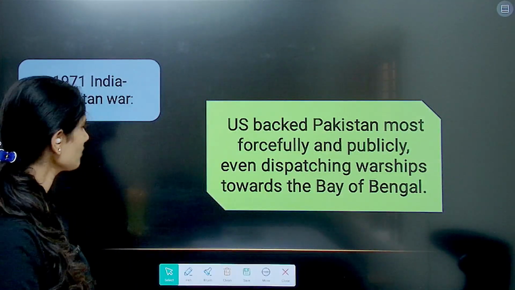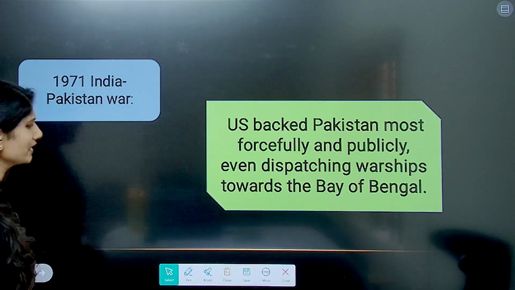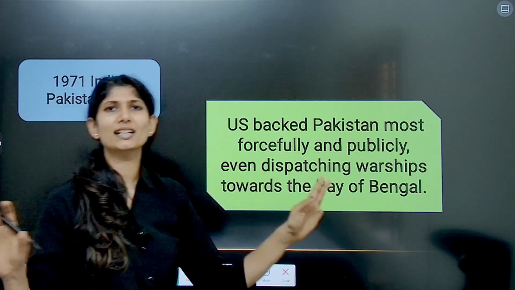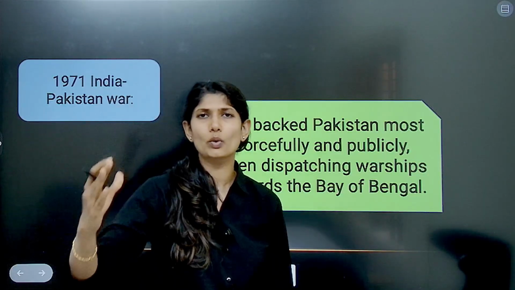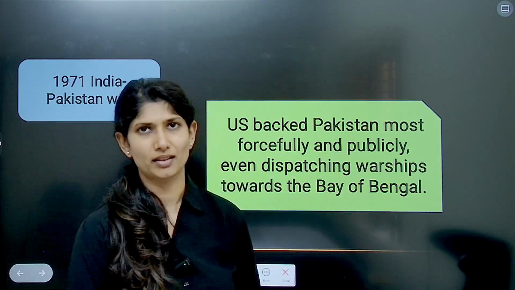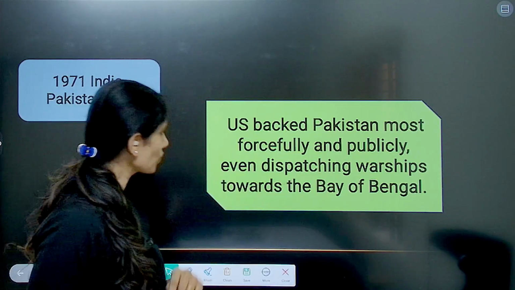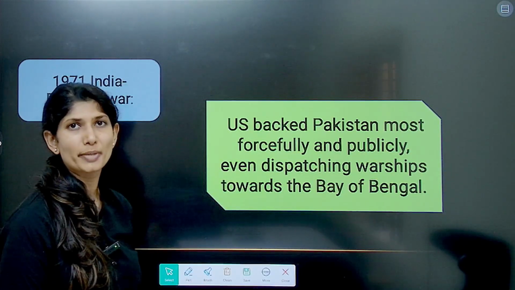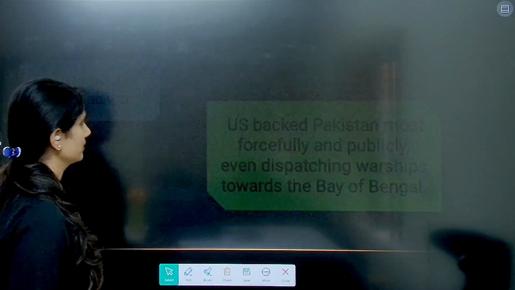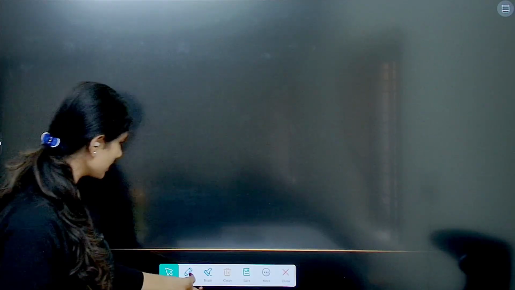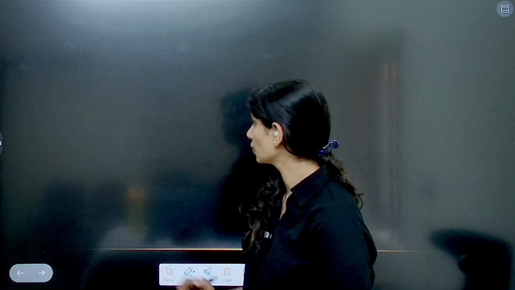In the 1971 India-Pakistan war, there was a clear-cut indication of the US outrightly supporting Pakistan. It even dispatched a warship towards the Bay of Bengal. Then the next phase of war is with respect to